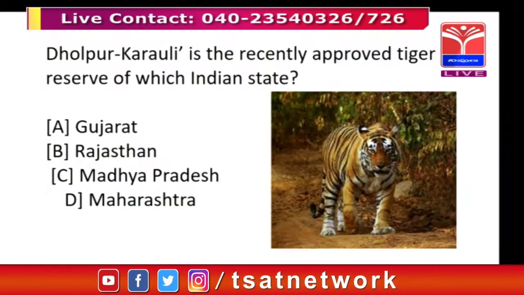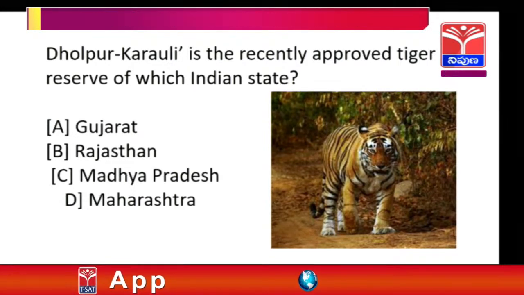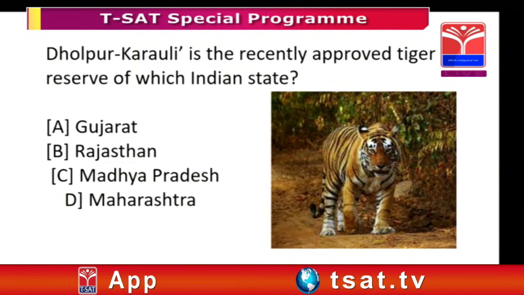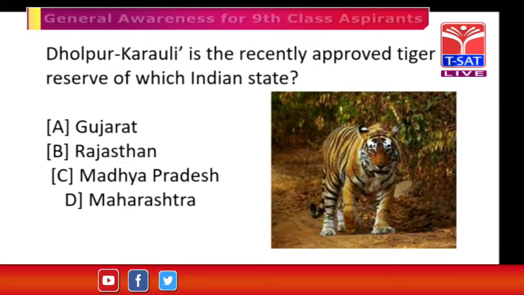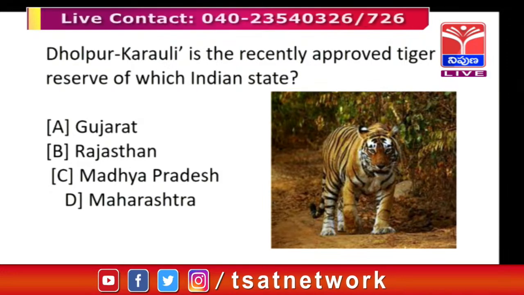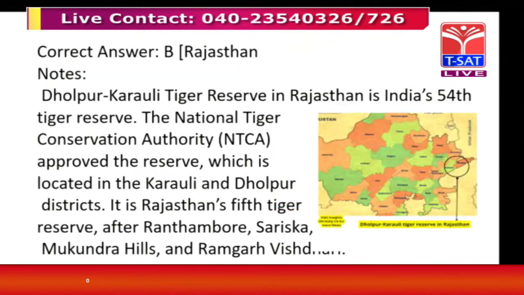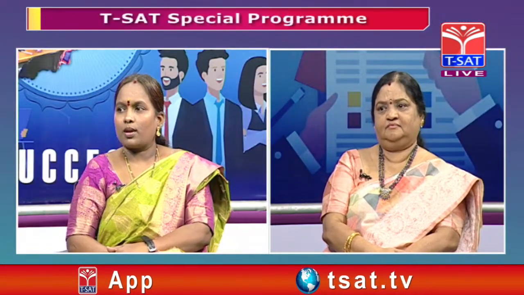Dholpur Karauli is a recently approved tiger reserve of which Indian state? Four options are given: Gujarat, Rajasthan, Madhya Pradesh and Maharashtra. So Subarani madam, which is the correct answer? The option is Rajasthan, sir.